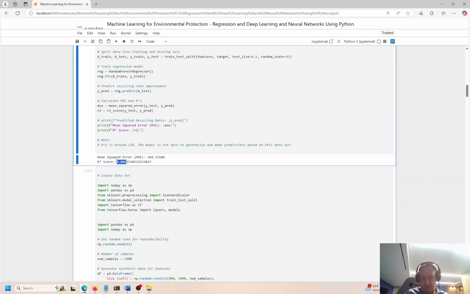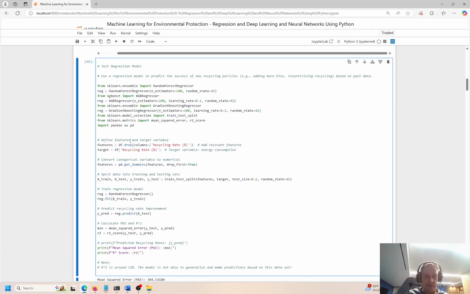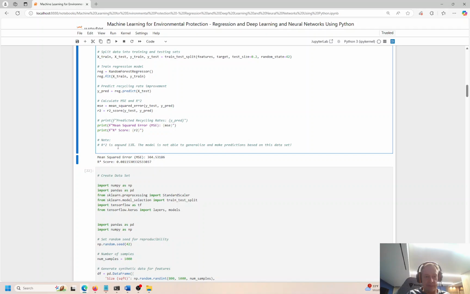So that's a horrible R². We really want to see 0.70, 70%, higher is better, 0.8, 0.9, 0.95 would be great. We have 0.08. So about 8% of the time, the algorithm is able to predict the target variable, which is recycling rate percentage, is able to predict what percentage of the population is going to engage in recycling activities in this neighborhood. That's only 8%. It's way worse than guessing. You could probably say 50% of the time, I'm just going to guess. People will recycle, people won't recycle. That's 50-50 chance. Here it's 8%, so it's way worse than guessing. This is basically a useless model, okay?